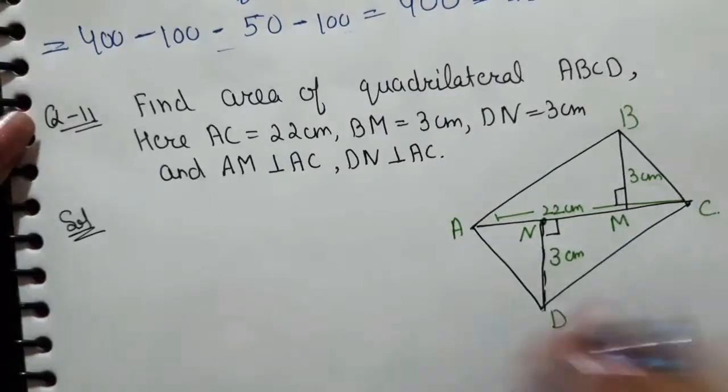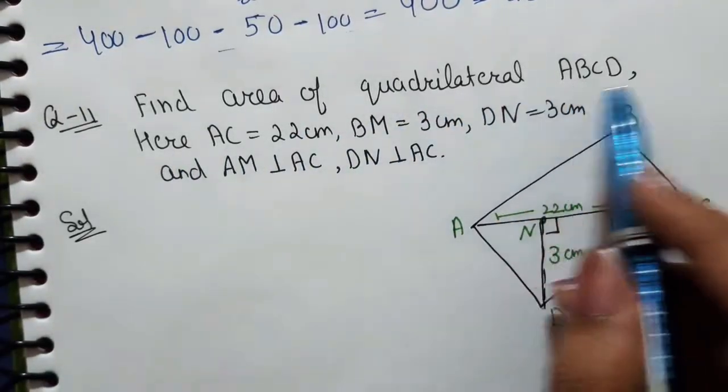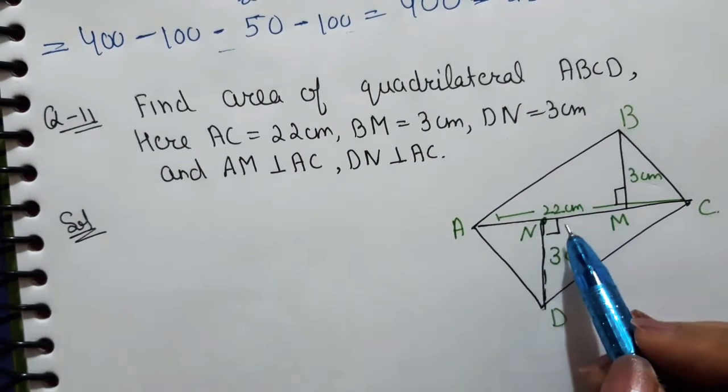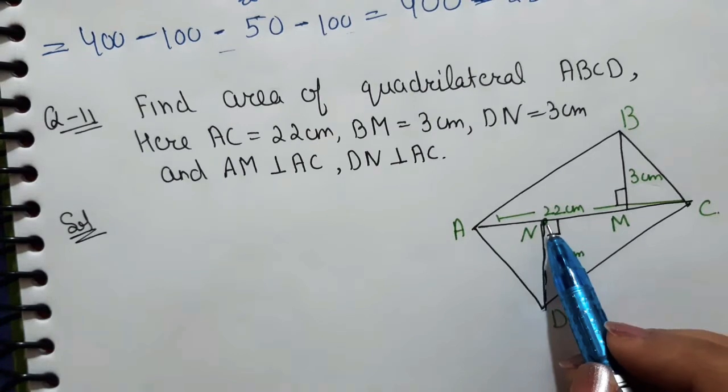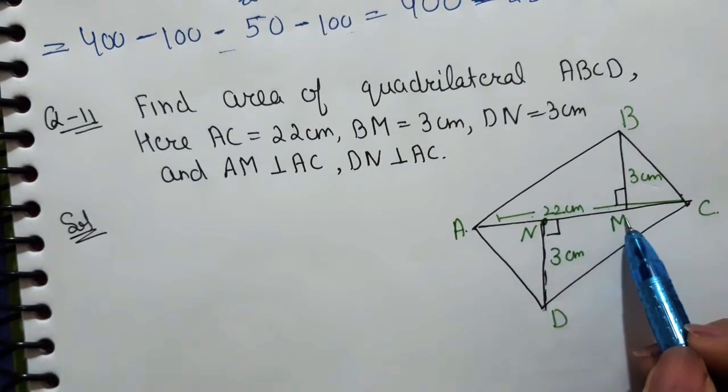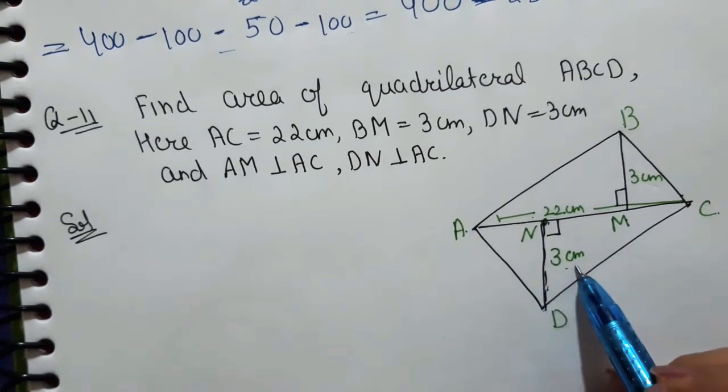Now let's move to the last question, the 11th question. It is to find the area of the quadrilateral ABCD. This is a quadrilateral. You have to find its area. Okay. And what is given? AC is 22 centimeters, BM is 3 and DN is 3 centimeters.